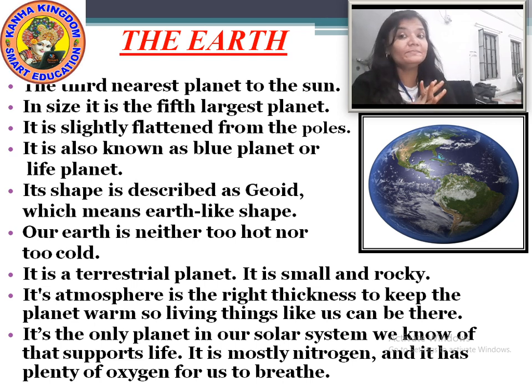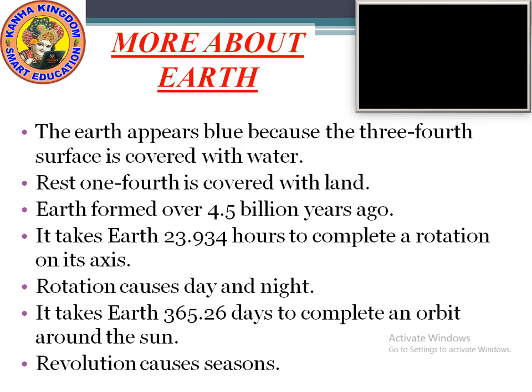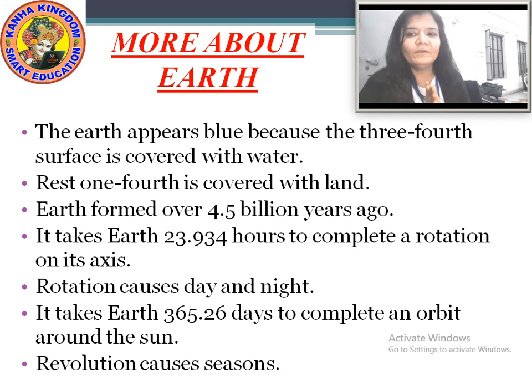Now you have seen the globe. Everybody has? Okay. Looking at the globe, you must have seen most of the color on the globe is blue, and the rest of the parts are green, brown, yellow.